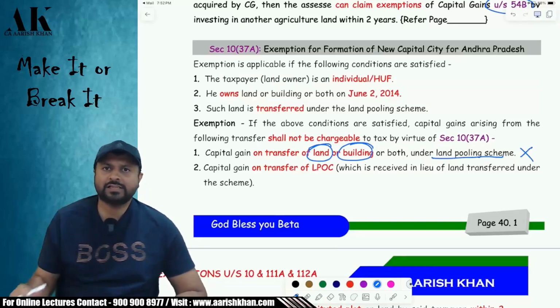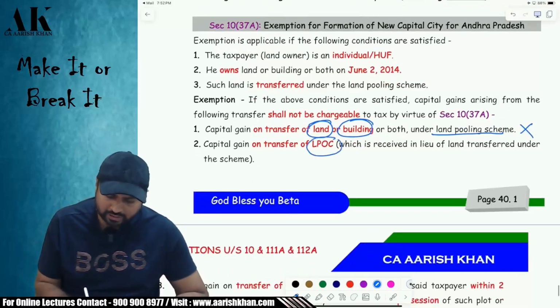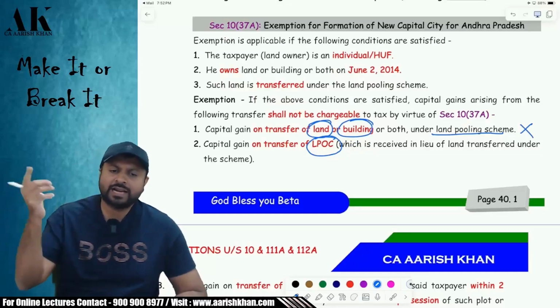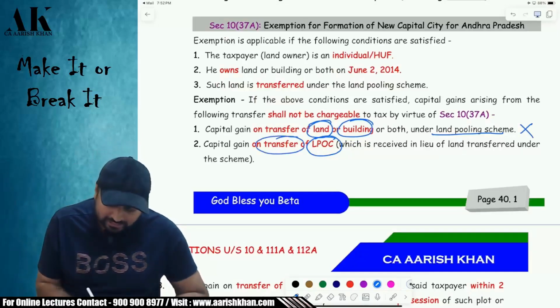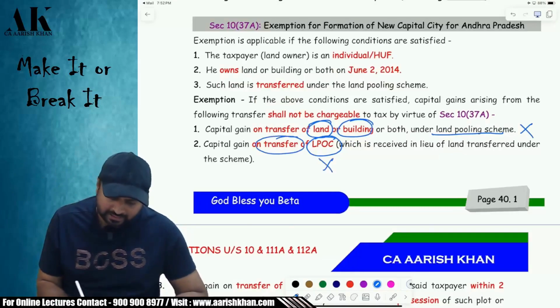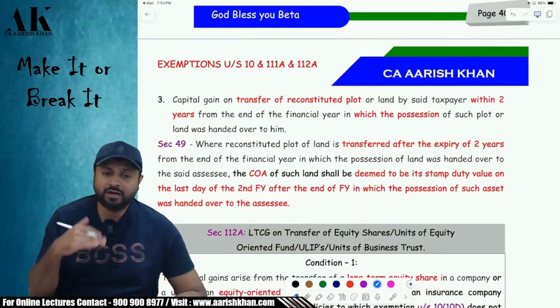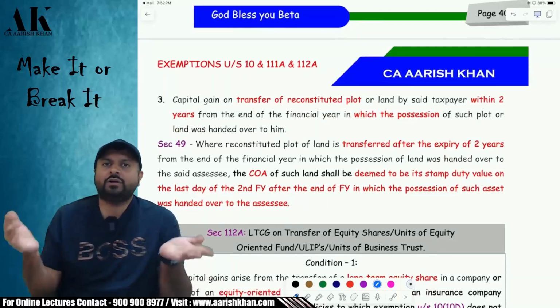Now, after this transaction, what do you have? You have a land pooling ownership certificate, correct? Now, what is the use of that? You can transfer that land pooling ownership certificate also. If you transfer this land pooling ownership certificate, then that is also what? Please tell me, exempt under the income tax law. Is it clear? Third one, what will be the use of that if I don't transfer the LPOC?